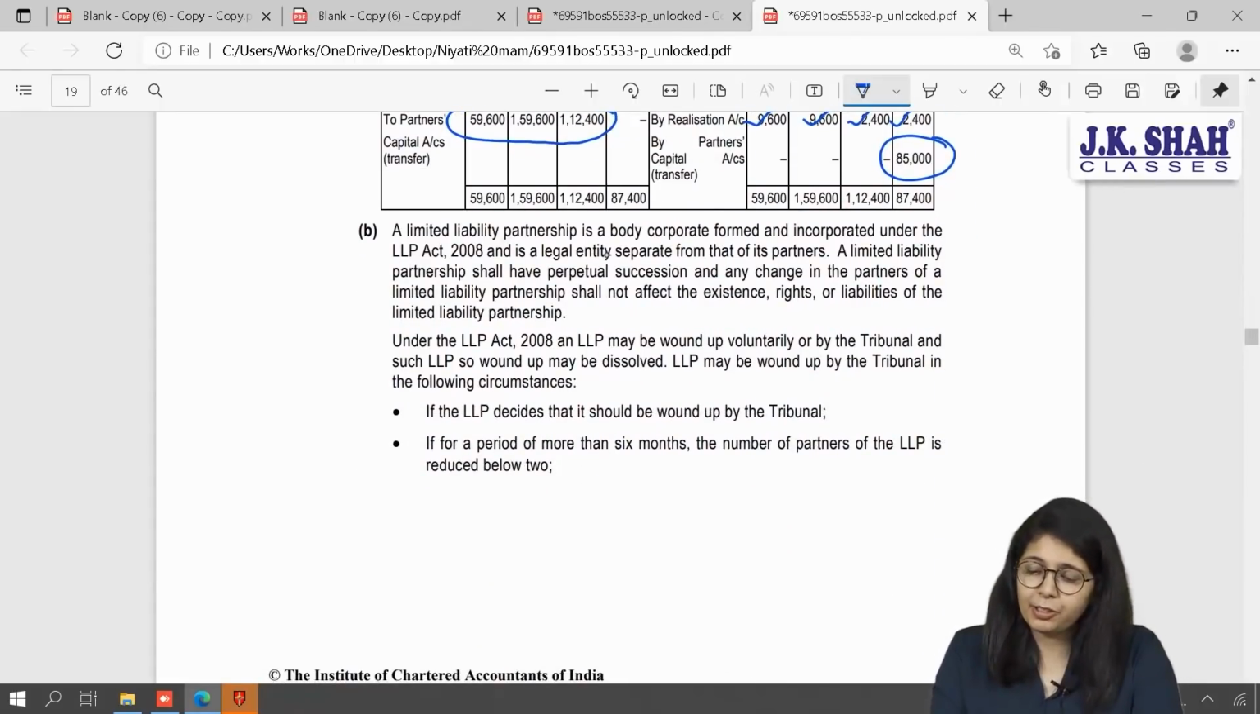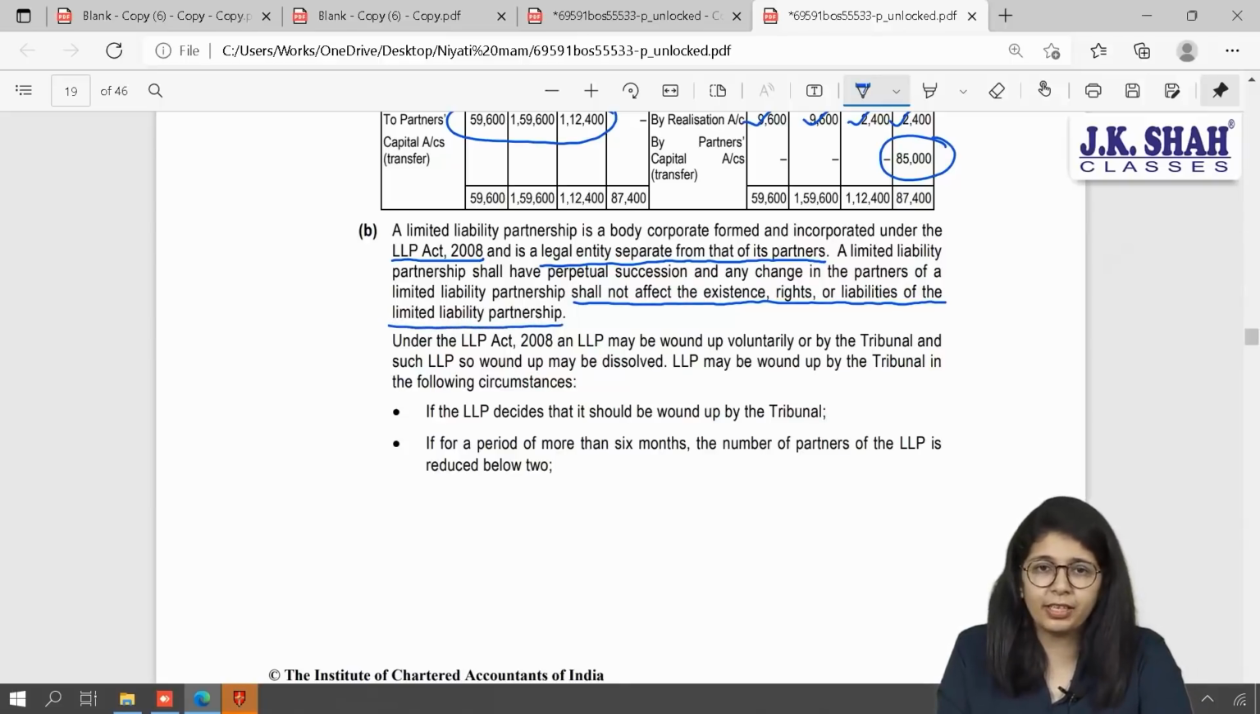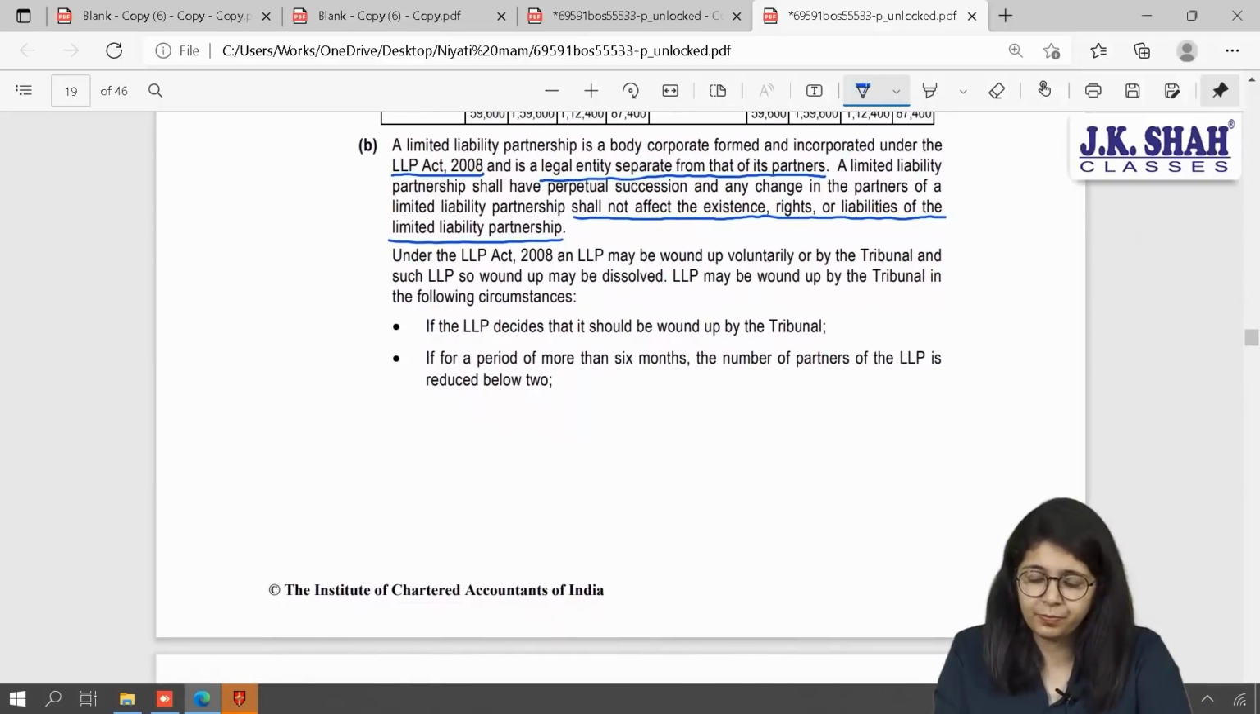A limited liability partnership is a body corporate formed and incorporated under the LLP Act 2008 and it is a legal entity separate from that of its partners. This is the basic difference between LLP and a normal partnership firm. A limited liability partnership shall have perpetual succession and any change in the partners of an LLP shall not affect the existence, rights or liabilities of the LLP. So, any change in partners shall not affect the LLP.